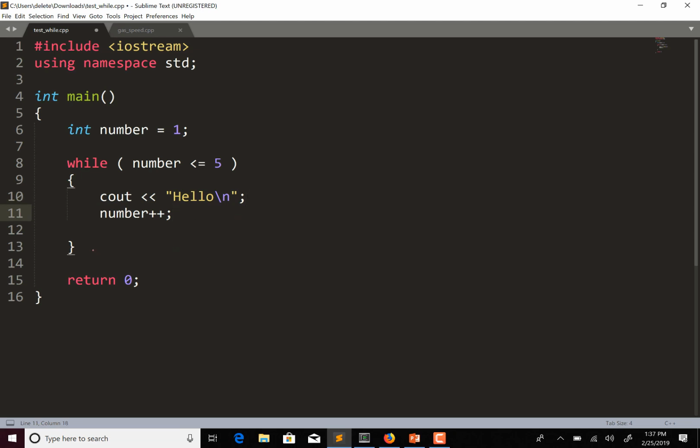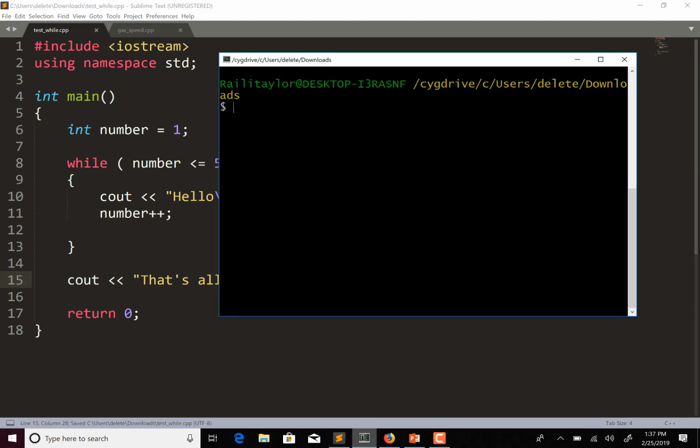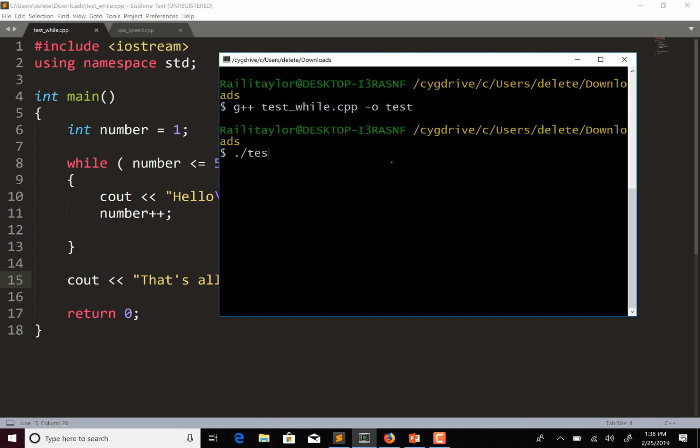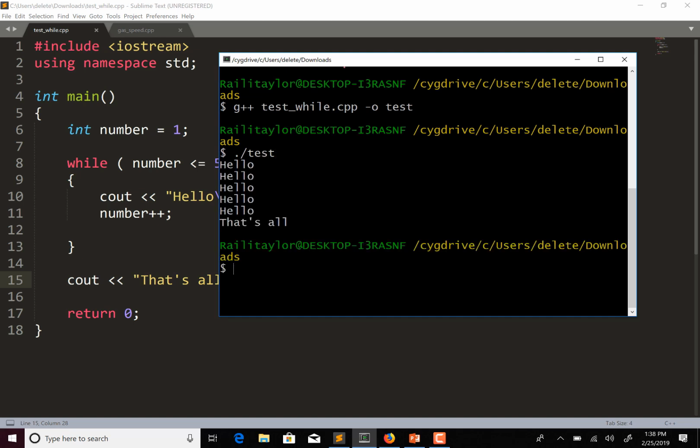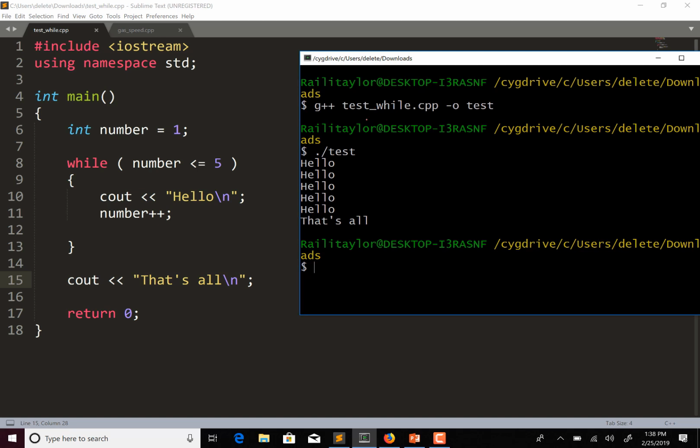So let's do a statement down here and just do cout, that's all. And then let's compile this and see what it does. So basically, it prints out hello 5 times, and then it says that's all.